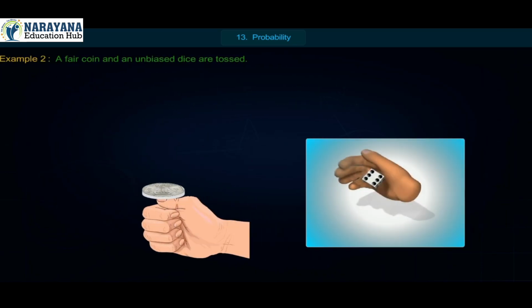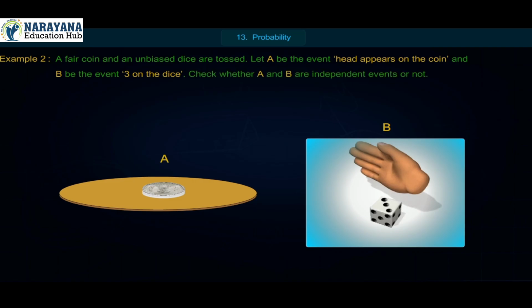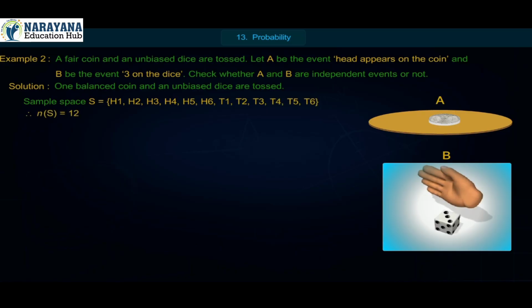Example 2. A fair coin and unbiased dice are tossed. Let A be the event, head appears on the coin, and B be the event, 3 on the dice. Check whether A and B are independent events or not. Solution. One balanced coin and an unbiased dice are tossed. Sample space S is equal to set of H1, H2, H3, H4, H5, H6, T1, T2, T3, T4, T5, T6. Therefore, N of S is equal to 12.